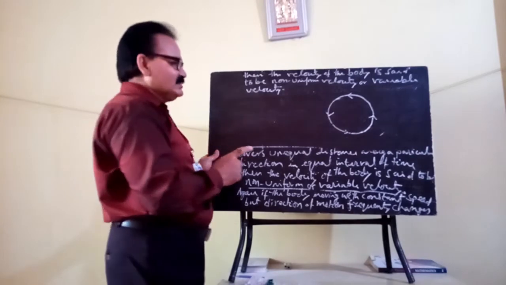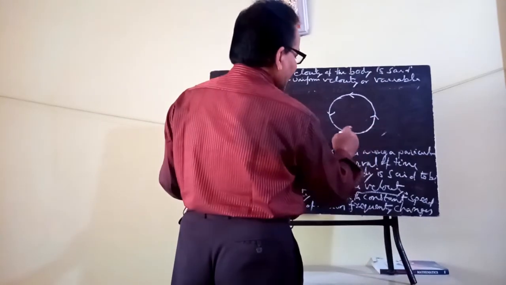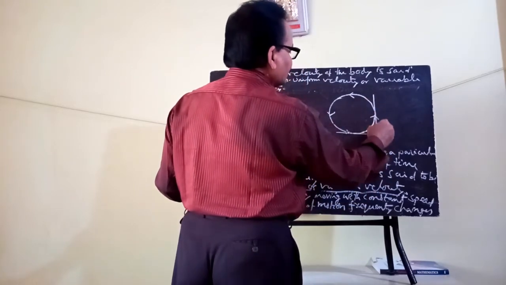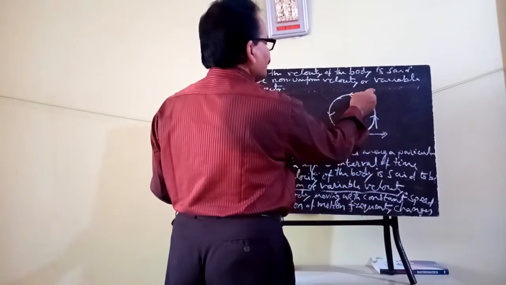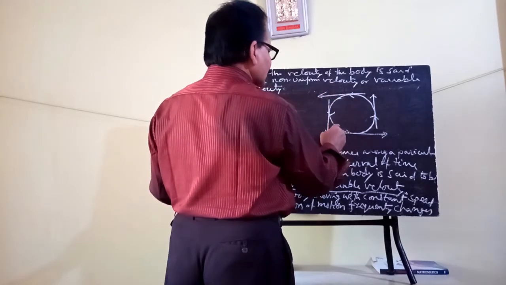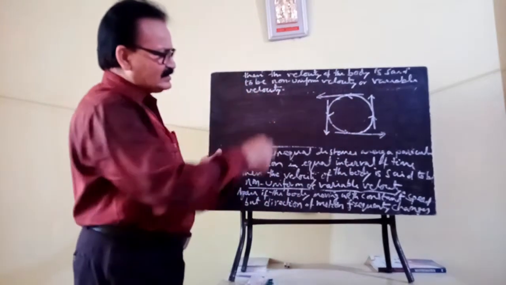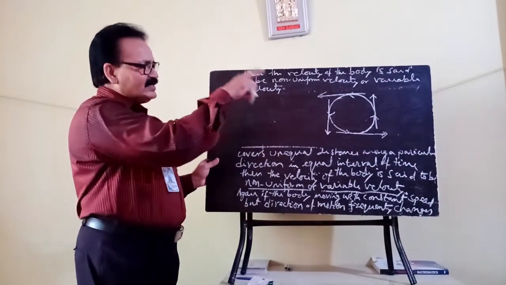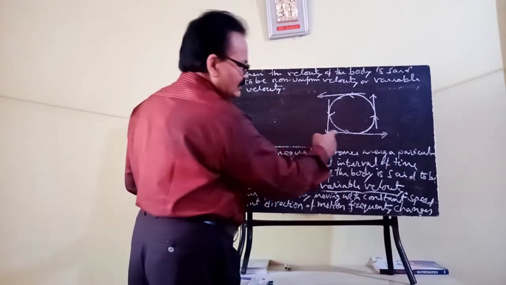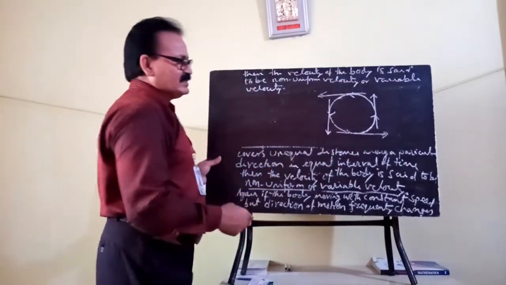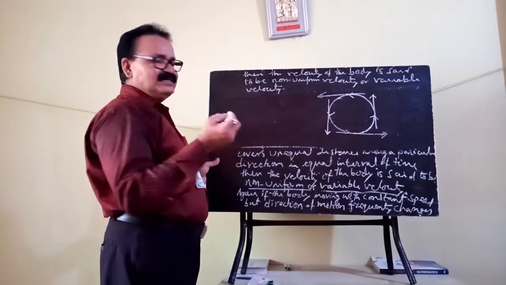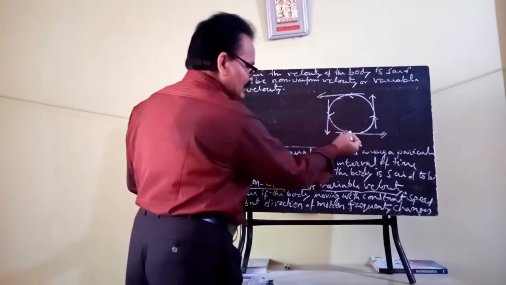Speed remains constant, but at every instant the direction of motion can be drawn tangentially. When the body moves along a circular path, the direction of motion frequently changes, that is along the tangent to the circular path. A tangent is a line that just touches the circle.